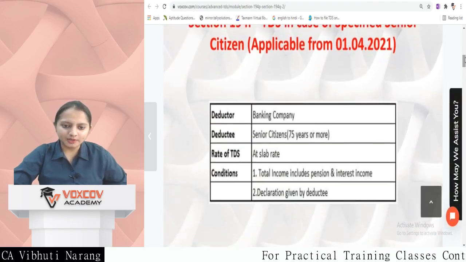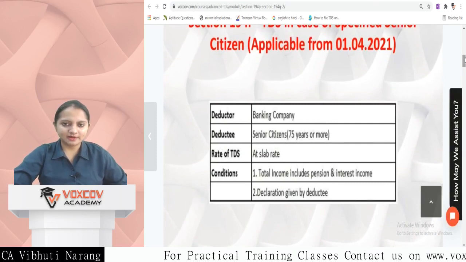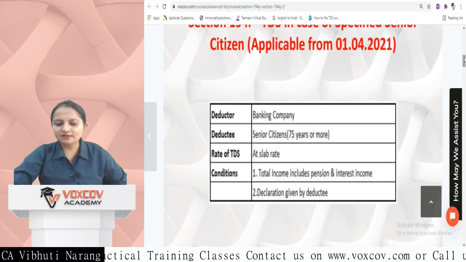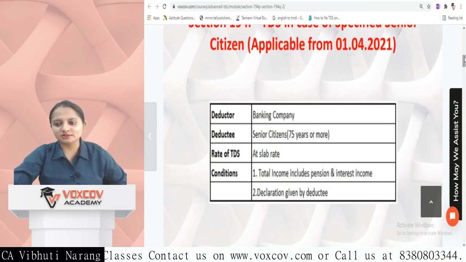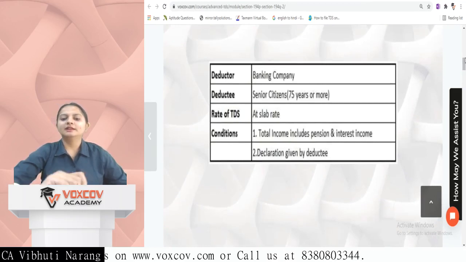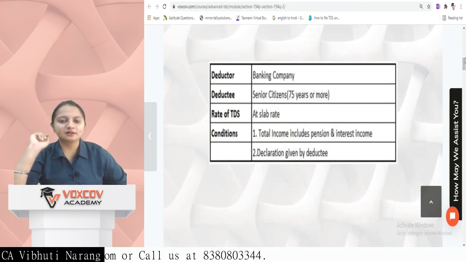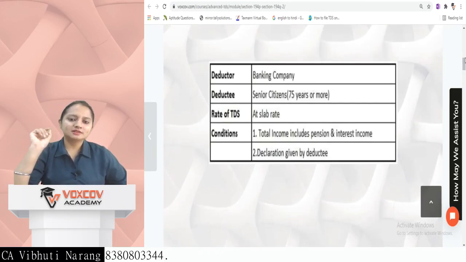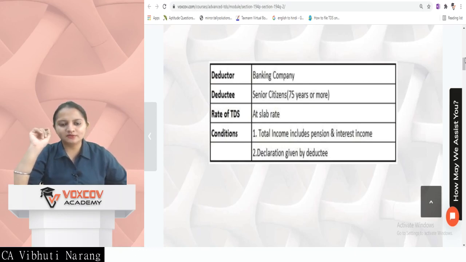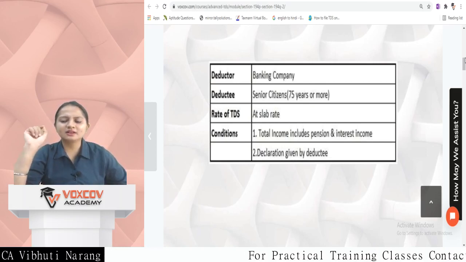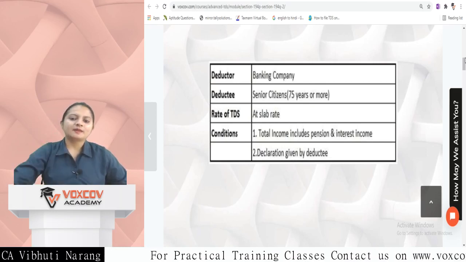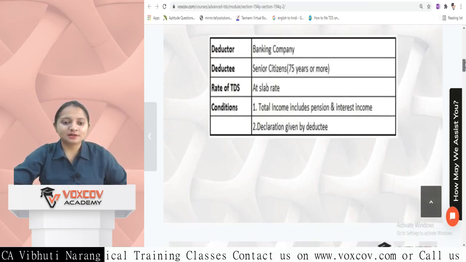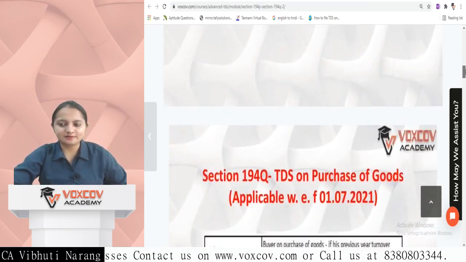Deductor is a banking company. Deductee is a senior citizen, 75 years or more. Rate of TDS is at the slab rate, and conditions. The important conditions are that the total income includes pension and interest income. For senior citizens aged 75 years or more, if the income is only derived from pension or interest income and the deductee has given a declaration, then TDS is liable to be deducted at the slab rate.